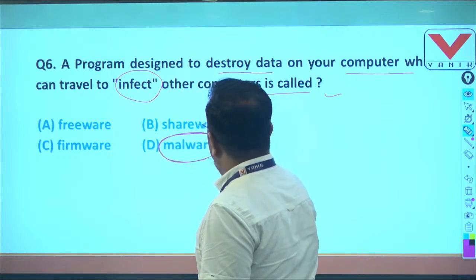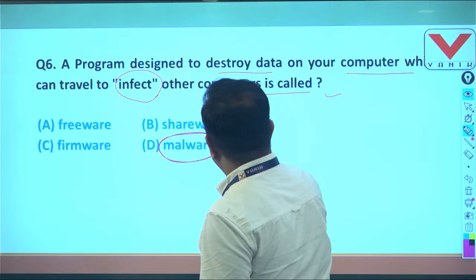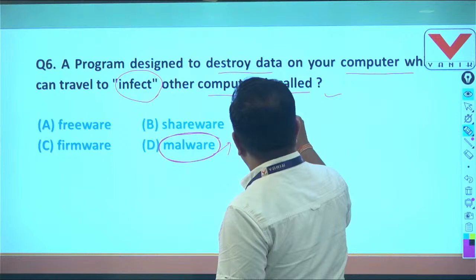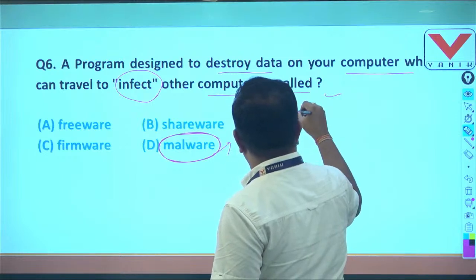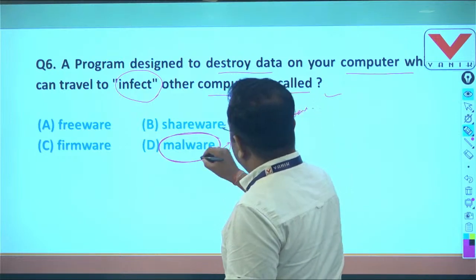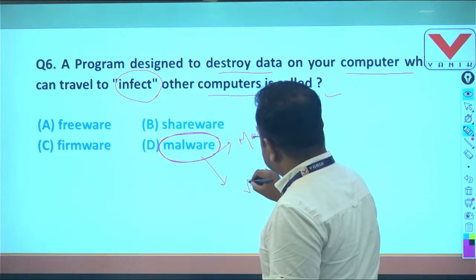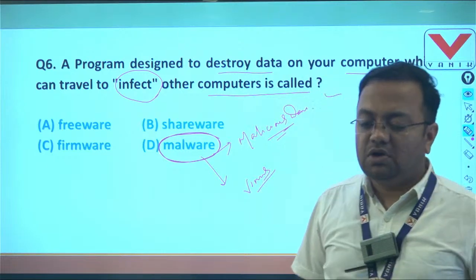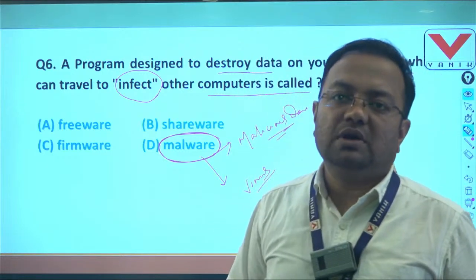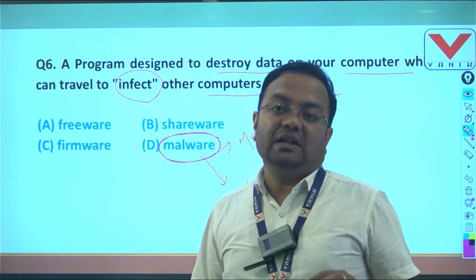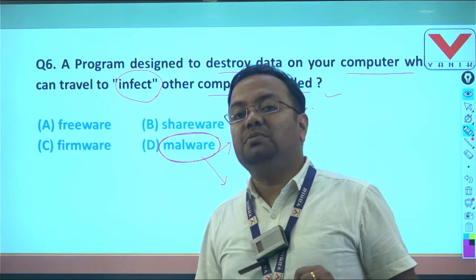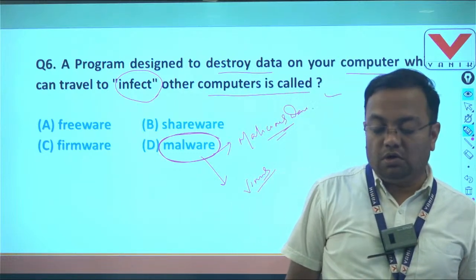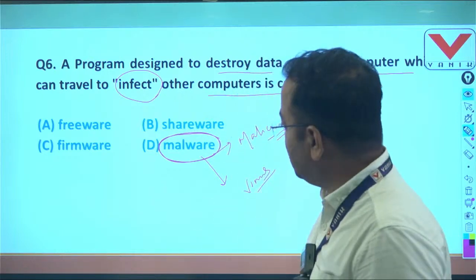Malware stands for malicious-ware. Malicious means harmful. The best example of malware is a virus. So malware is an infected file that enters into the computer system without the knowledge and permission of the user and can infect one computer system to another also, right?